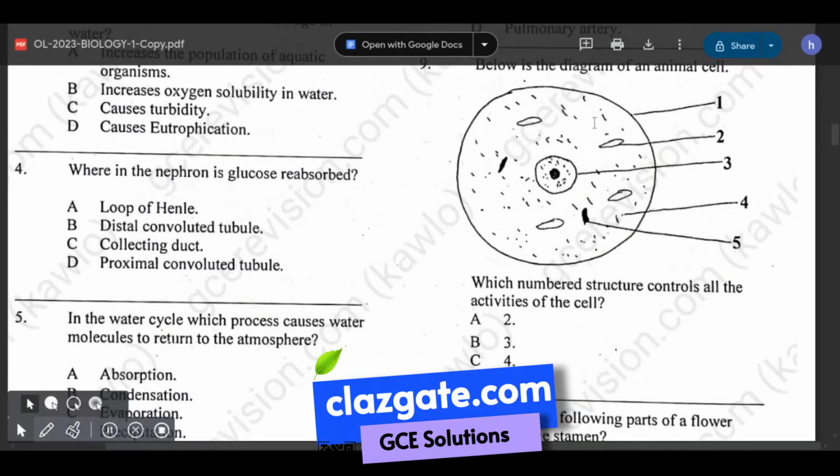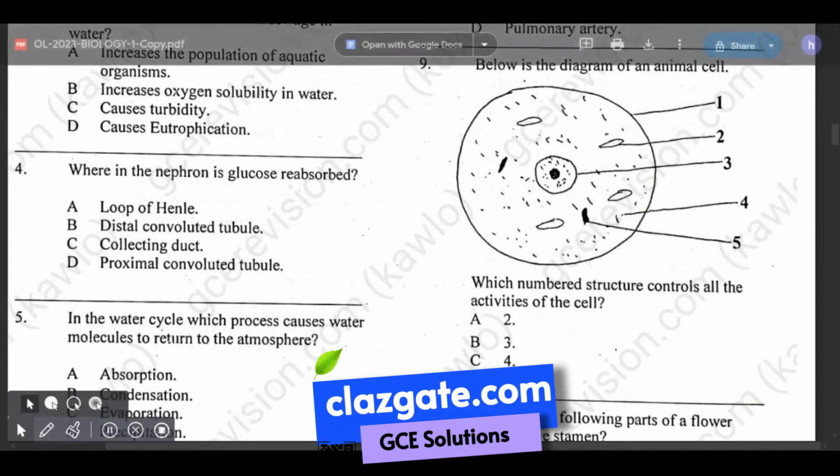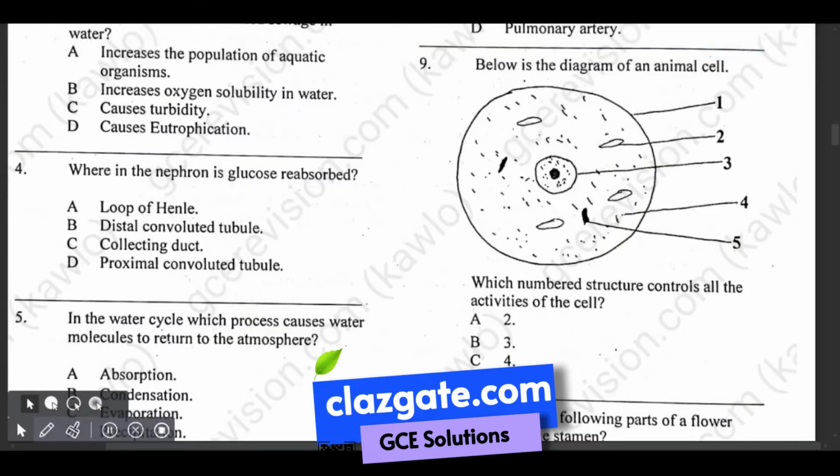They have told us that this is a diagram of an animal cell. Below is a diagram of an animal cell. Which numbered structure controls all the activities of the cell? What controls all the activities of the cell? First of all, it is the nucleus. The nucleus controls all the activities of the cell. And from the diagram, the nucleus is number 3.